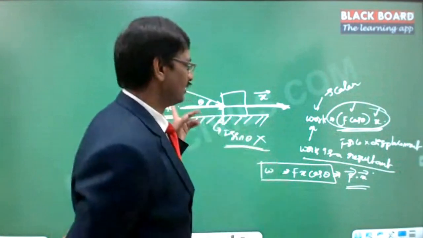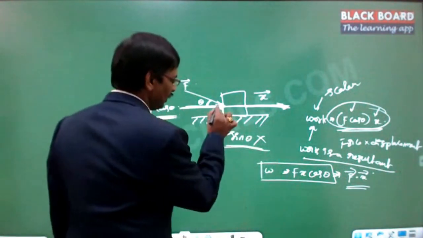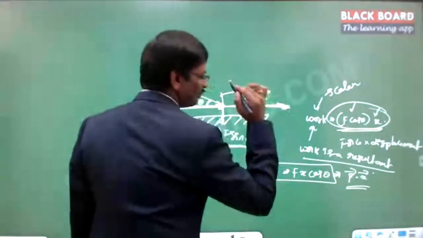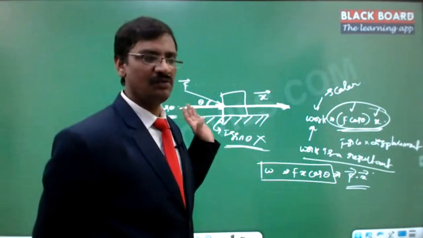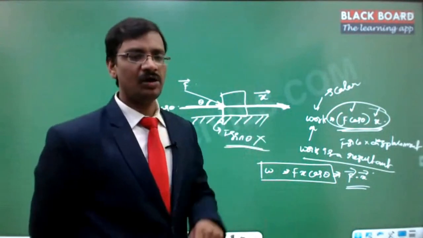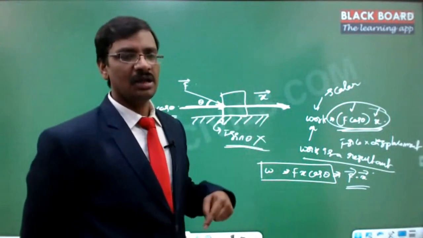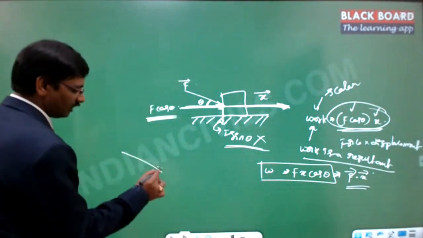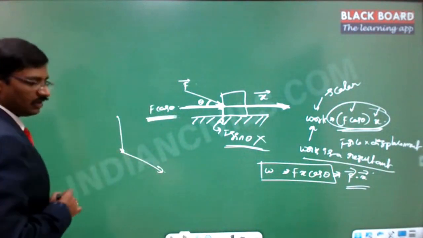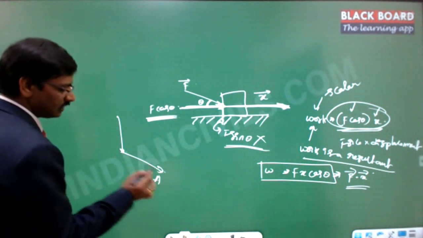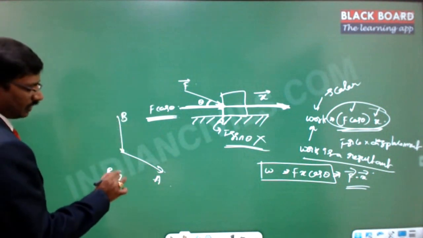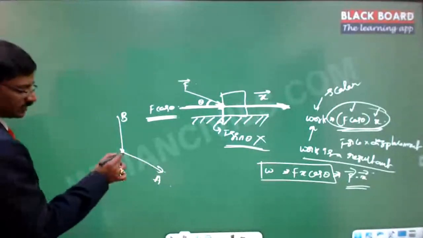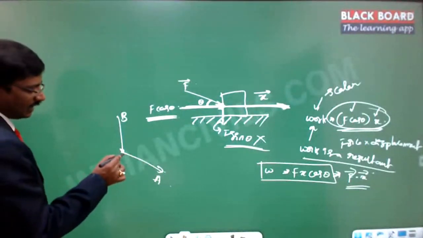So here exactly what is happening is, f cos theta is also in this direction and this is also in the same direction, then there is no need to specify the direction at all, because this always follows the same rule. Any dot product, if you take it: suppose there is one vector here and one more vector here, this is A and this is B. If you wanted to calculate B dot A, first you will identify the angle between these two.